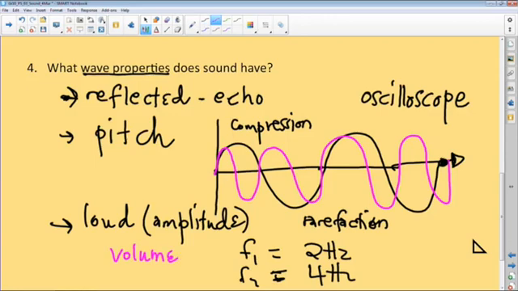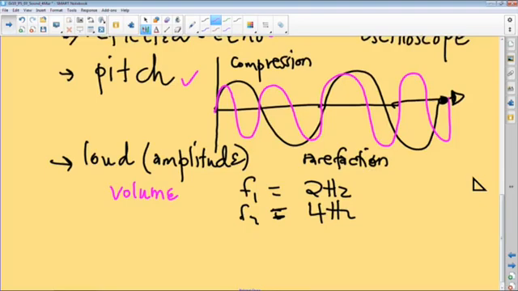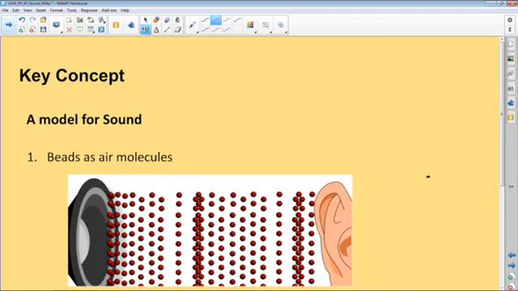Very key. So the 3 very important properties of sound are echo or reflection, the pitch, which has to do with frequency, the higher the frequency, the higher the pitch, as well as the loudness, which has to do with amplitude. Greater amplitude, which means greater displacement from rest position to the compression, means a louder sound or a greater volume. Having said that, let's have a look at the key concept that has to do with these wave properties.